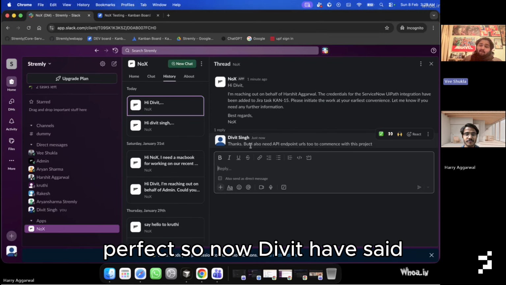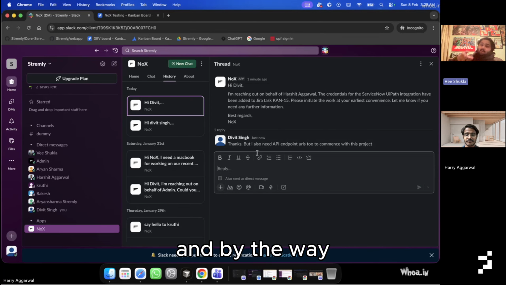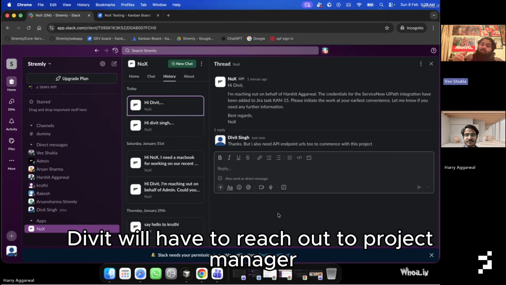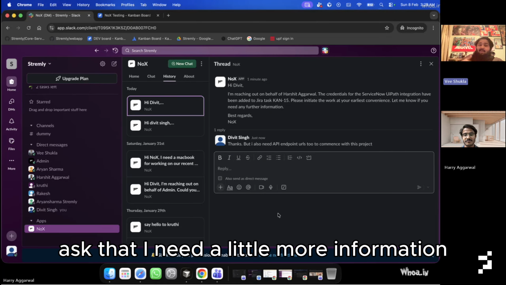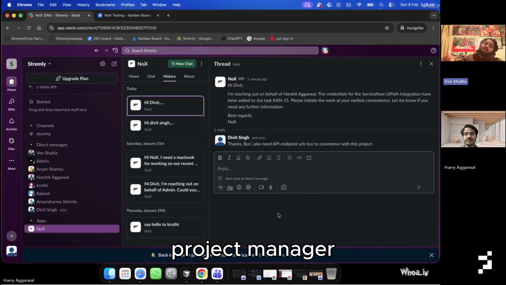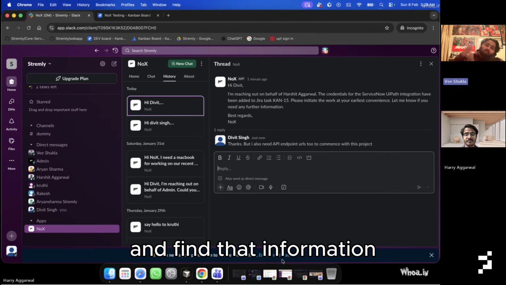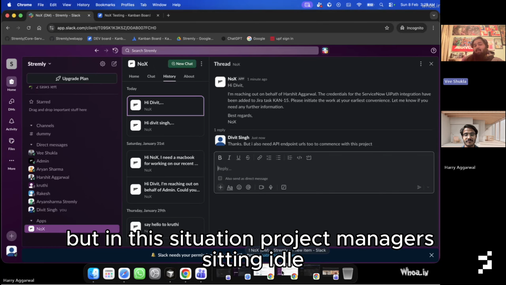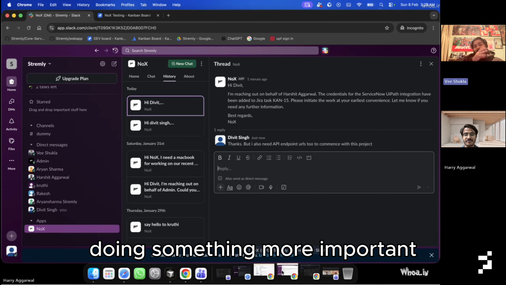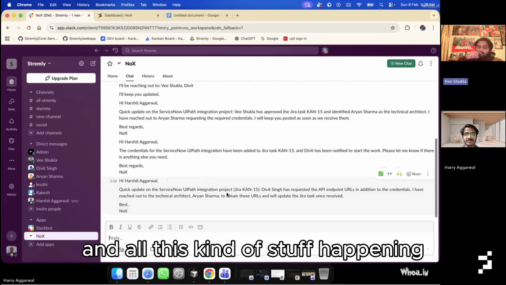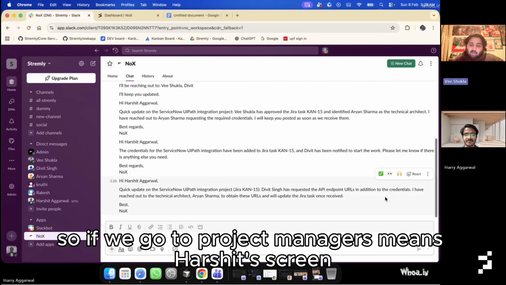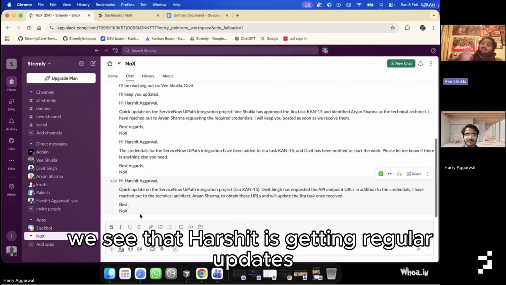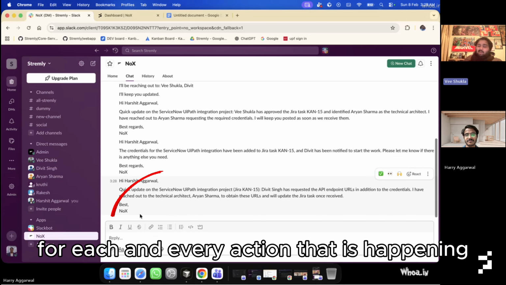Perfect. So now Divit has said that, and by the way, in a normal situation, Divit would have to reach out to the project manager, ask that he needs a little more information, and then the project manager would have reached out to the architect, found that information, and then come back and provided it. But in this situation, the project manager is sitting idle, doing something more important, while all this conversation is happening. So if we go to the project manager's, Harshit's screen, we see that Harshit is getting regular updates for each and every action that is happening.